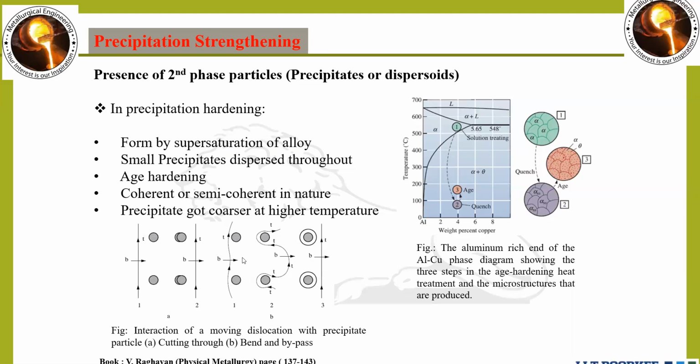Initially, it will not be able to pass. Suppose we now apply more stress, then it will start to move, make a loop around it, and bypass. So the formation of precipitates or dispersoids creates a hurdle to the movement of the dislocation, due to which we get a very strengthened material.